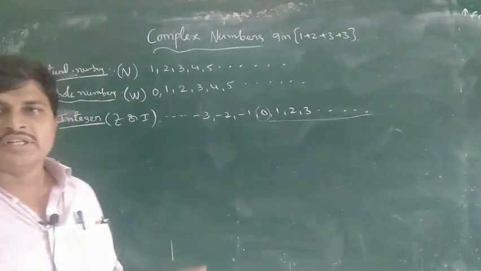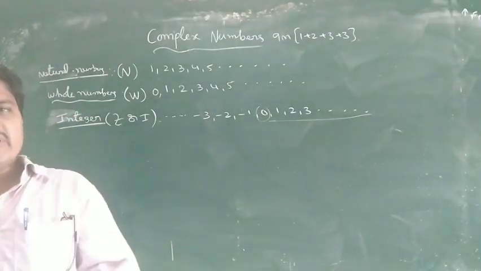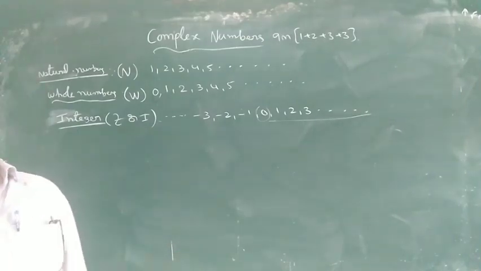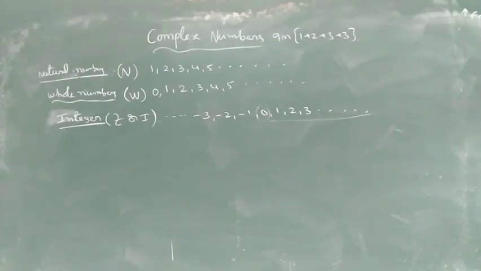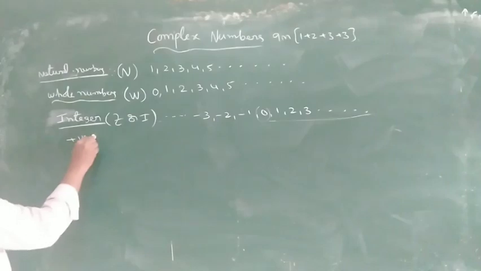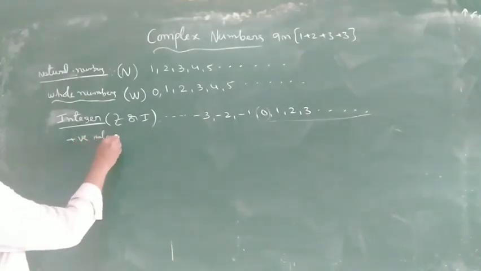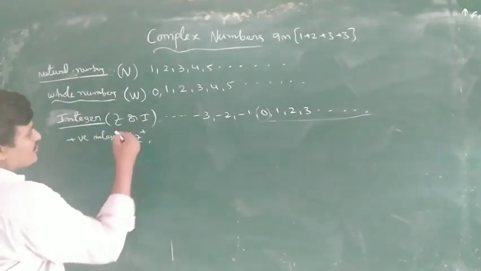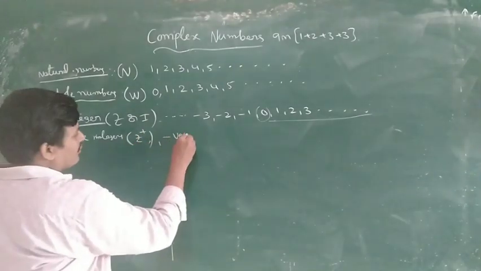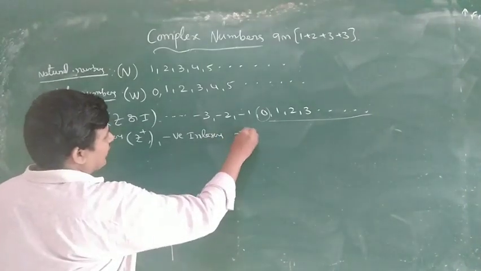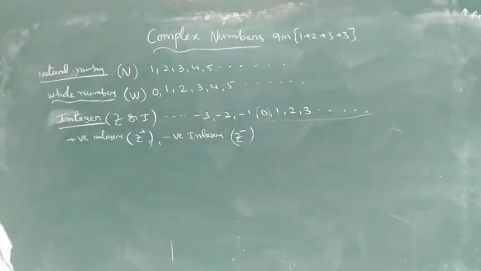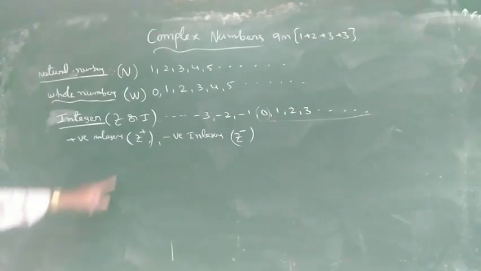Every natural number is an integer, but every integer is not a natural number. Positive integers are Z plus, negative integers are Z minus. Z minus is nothing but negative integers, and Z plus is nothing but positive integers.